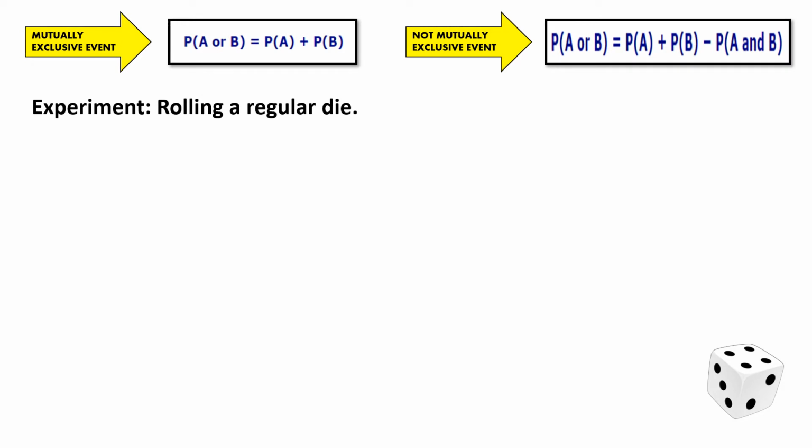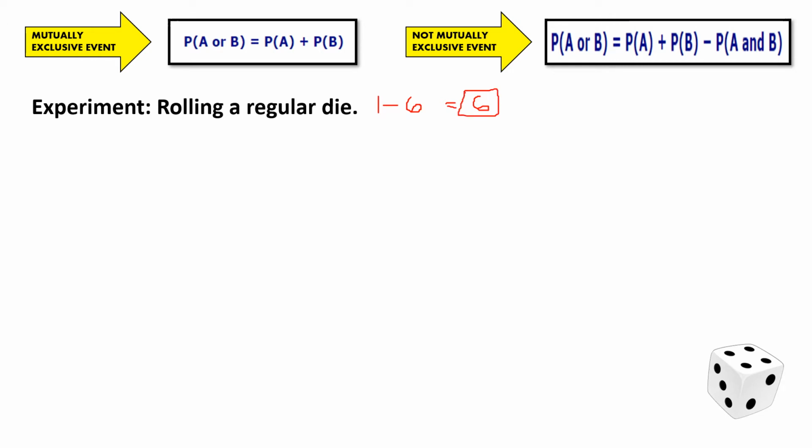Example, we are having an experiment and we are to roll a regular die. A regular die, as we all know, consists of dots having the numbers from 1 to 6. So the total number of possible outcomes whenever we are rolling a die is 6. So this 6 will serve as our denominator.